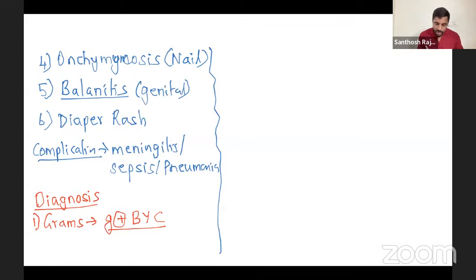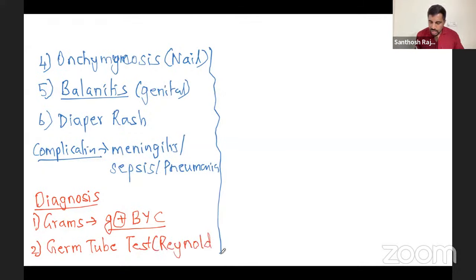Before going to culture, there is one special test only for Candida, especially Candida albicans. We call it the germ tube test. We're going to talk about it in a while. I'll show you the germ tube. This is a short note question. The germ tube test is also called Reynolds phenomenon. It's very simple.